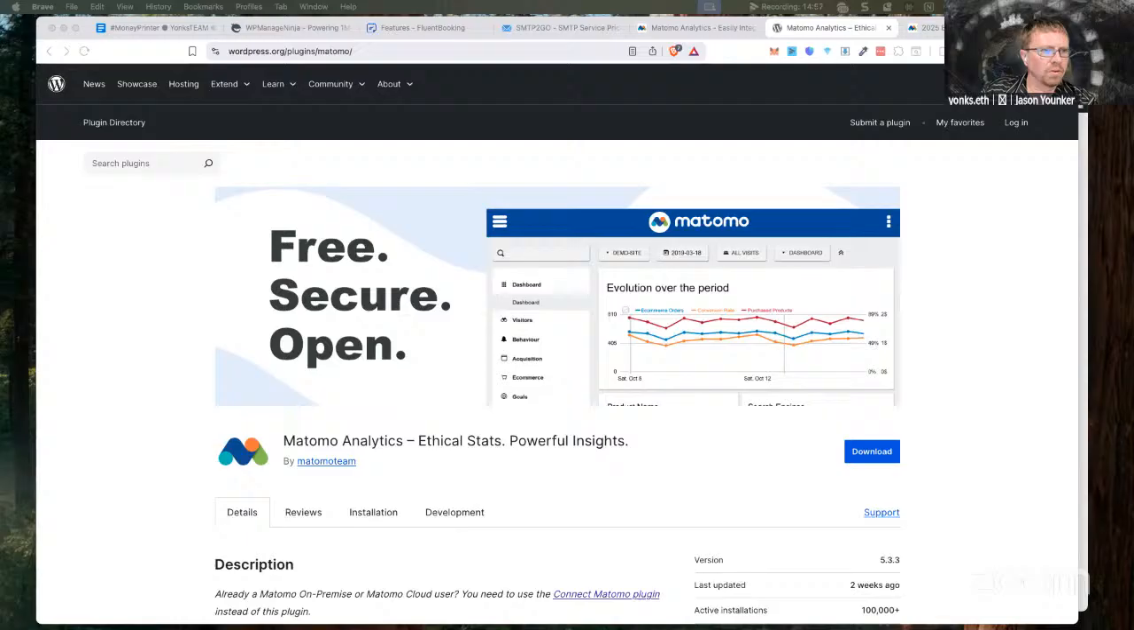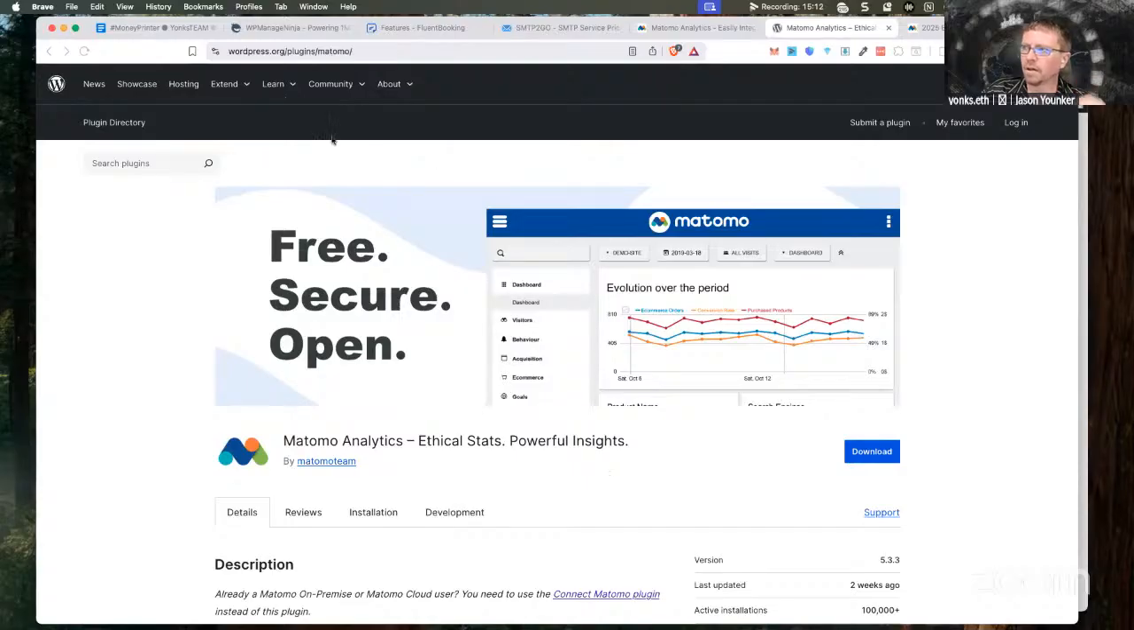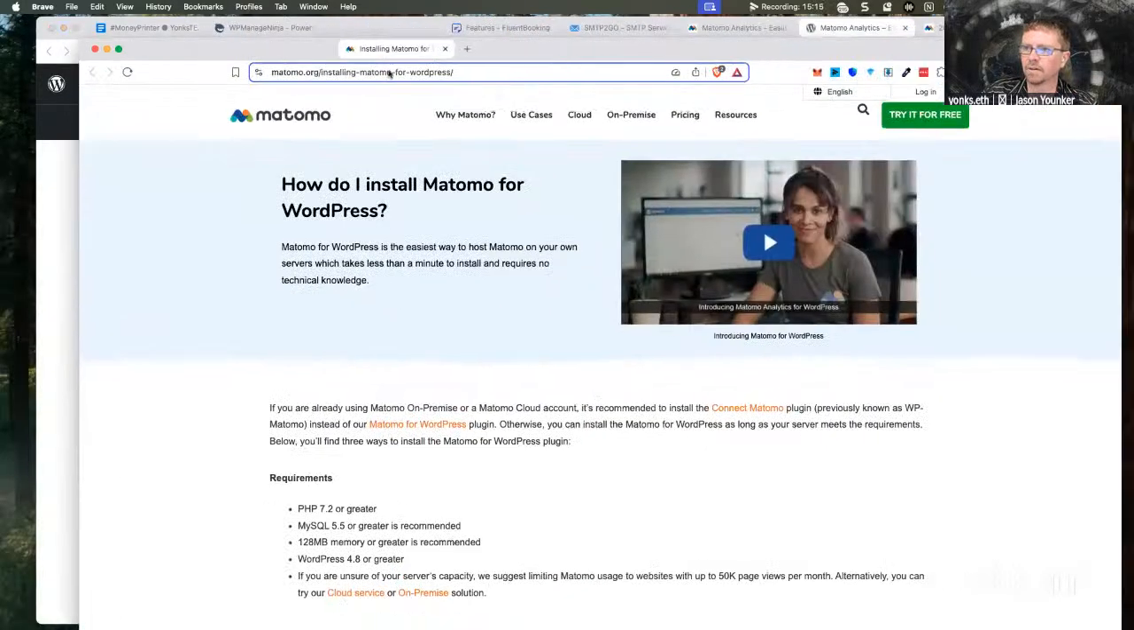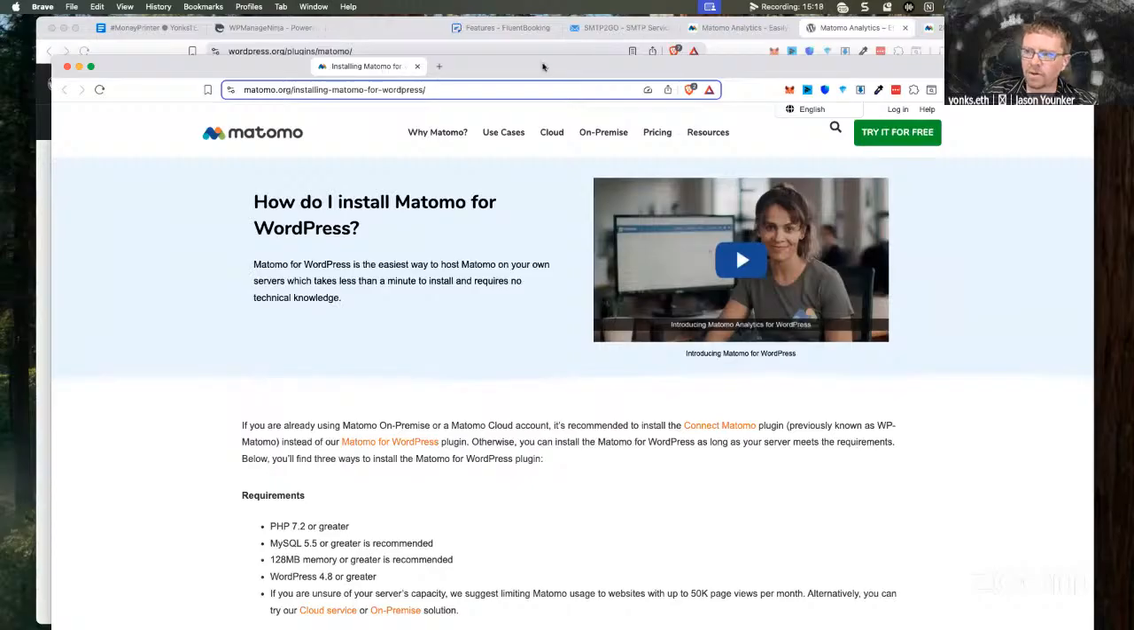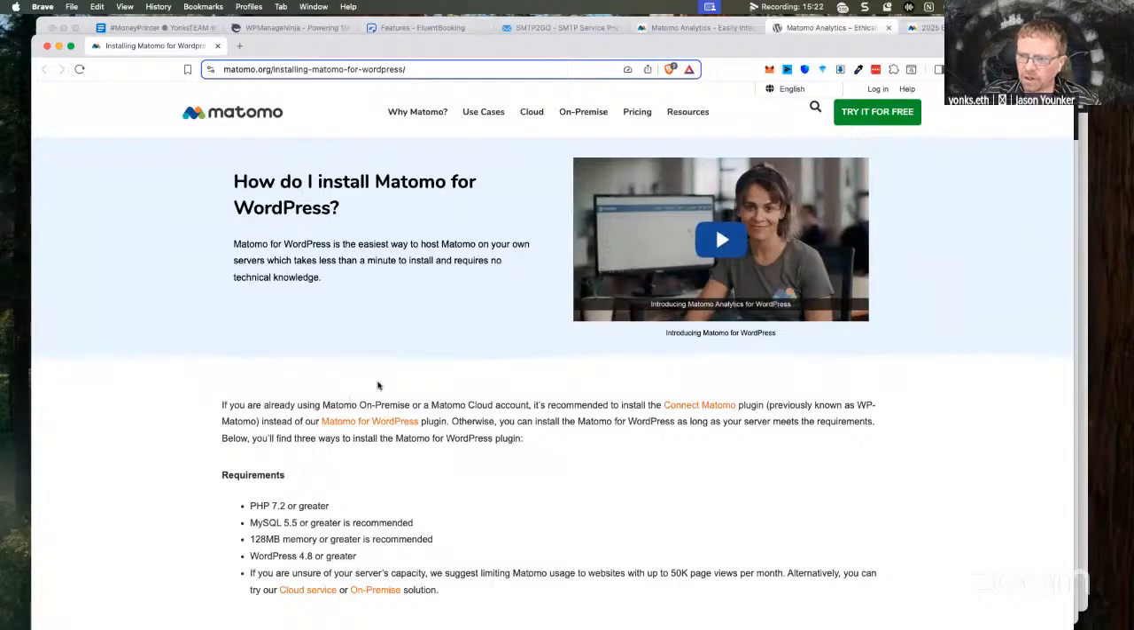Okay, so this was the article that I was wanting. How do I install Matomo for WordPress? If you're already using Matomo on-premise or a Matomo Cloud account, it's recommended to install the Connect Matomo plugin instead of our Matomo.